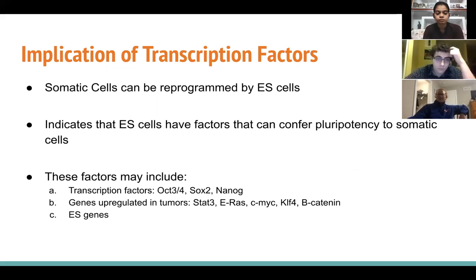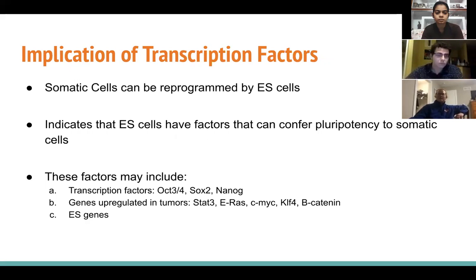The researchers looked back at previous research studies that showed that somatic cells could be induced to be pluripotent by either transferring their nuclear contents into oocytes or by being fused with embryonic stem cells. Both of these situations indicate that unfertilized eggs and embryonic stem cells have factors necessary to confer this pluripotency to somatic cells. Not somatic stem cells, just somatic cells.